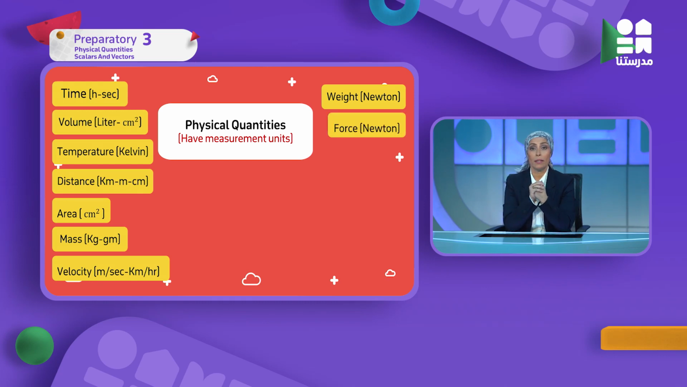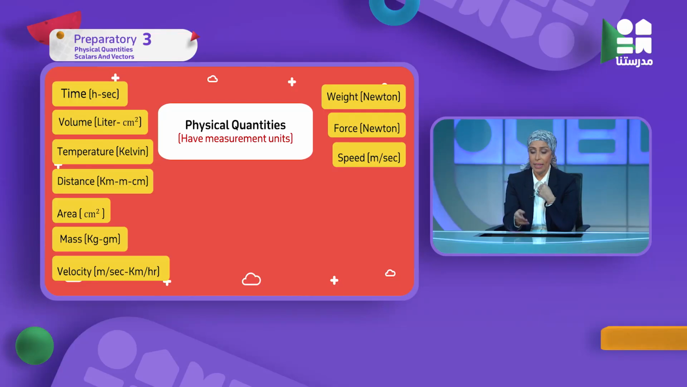What else? Force. What are the different forces we have? We have pushing force. If I push, it's a force. When I pull, it's a force. Squeezing, squashing, all those are types of forces. And the forces are also measured by Newton. What else? We said speed, it's measured by meter per second or kilometer per hour.